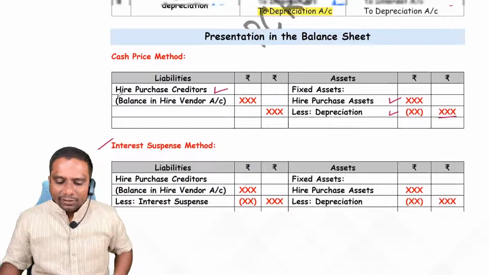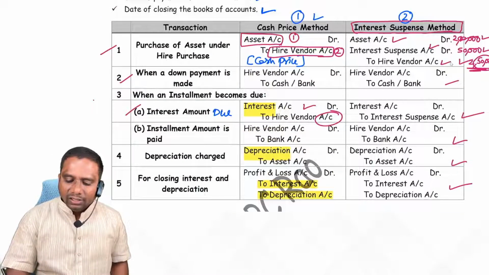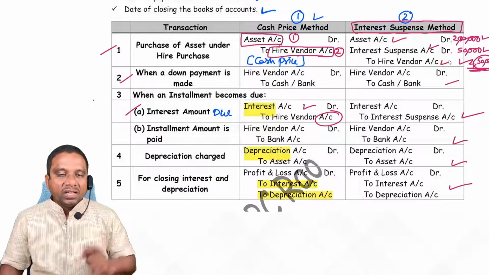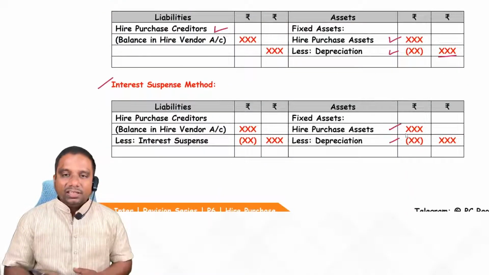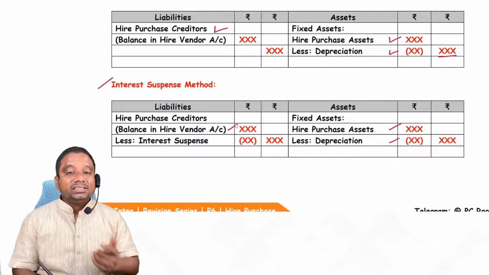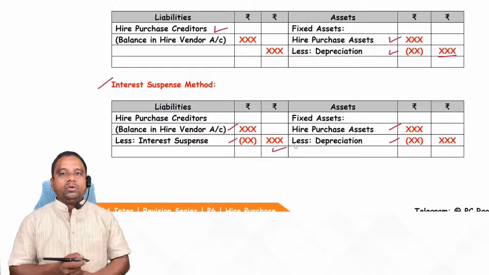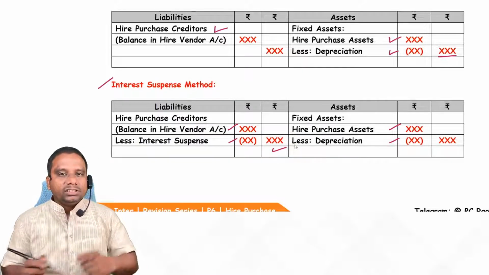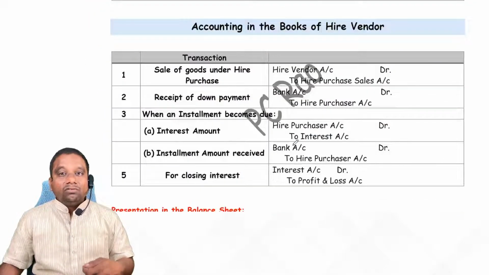Next one. How do we present this? So here how many accounts do we have? Asset account we have, interest suspense account we have, and hire vendor account we have. Asset account is anyway on the balance sheet asset side, asset cost minus depreciation. Now hire purchase creditor liability, minus interest suspense account deducted from that, and the remaining amount. This is the presentation.